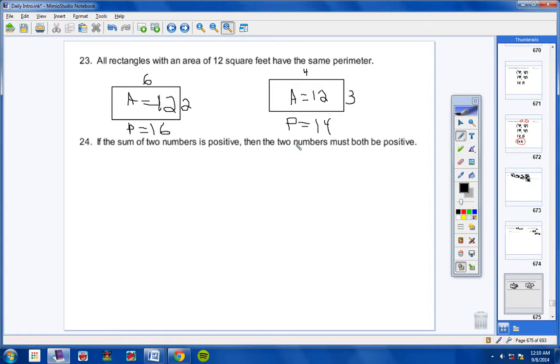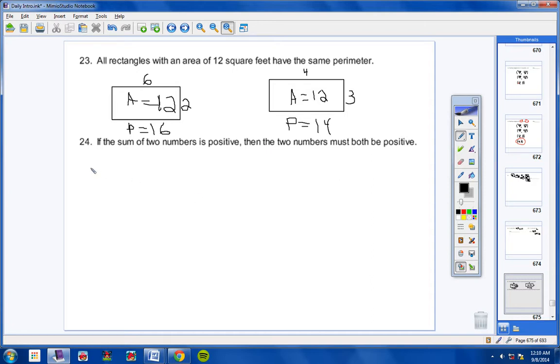So look at that, students. I just proved this wrong. Number 23 says that all rectangles that have an area of 12 will have the same perimeter, and I just proved it wrong. That's a counterexample. I have an area of 12 and an area of 12, but they have two different perimeters.